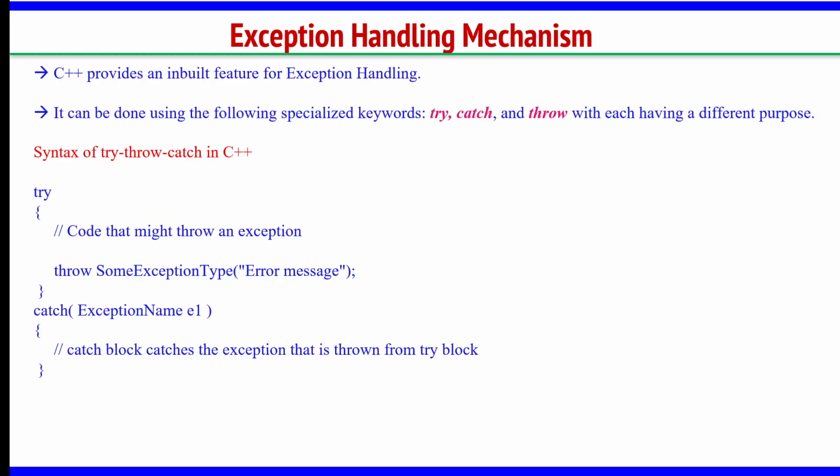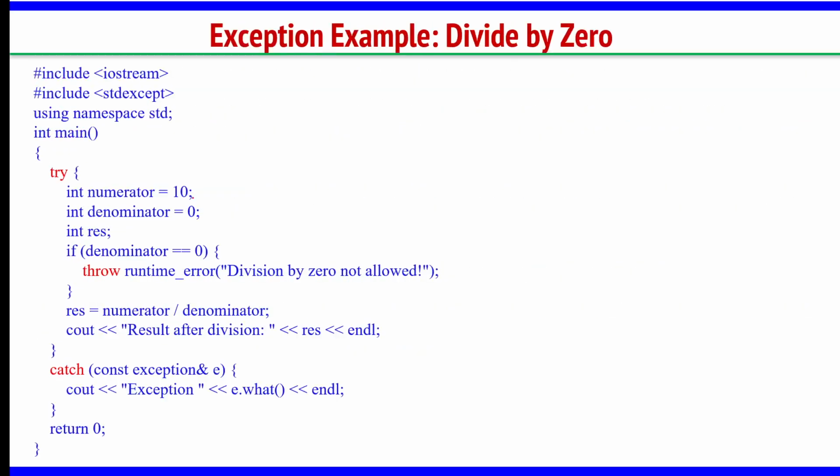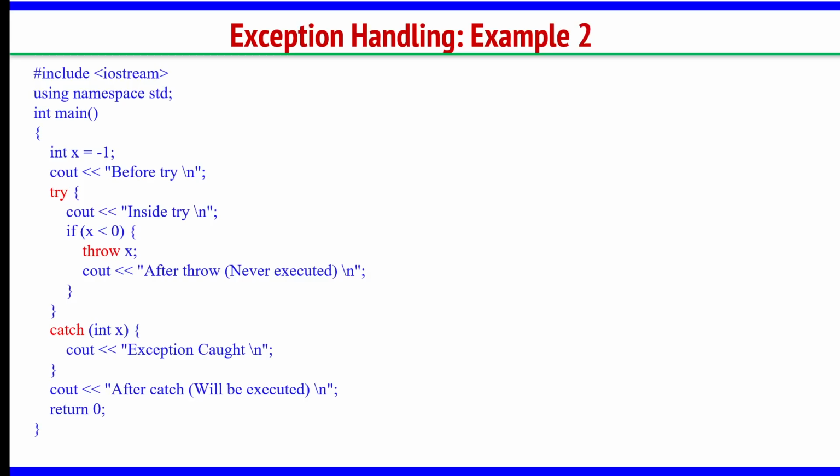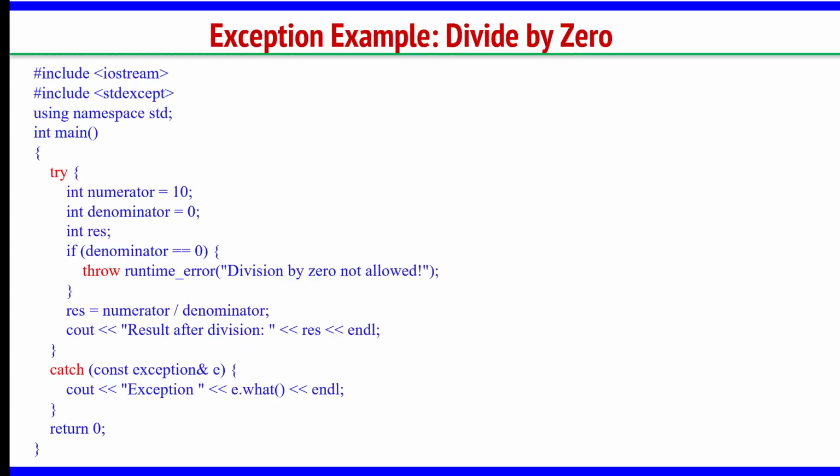I will just quickly go to an example problem. See this example, divide by 0 error problem. I will explain these keywords here. I am reading a number, numerator, I am reading another number, denominator, and I am writing if denominator is 0, division by 0 not allowed.